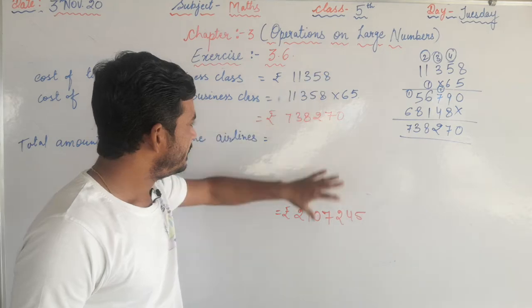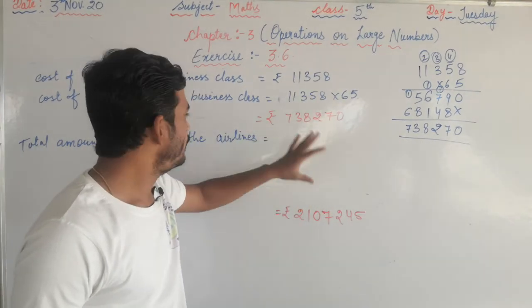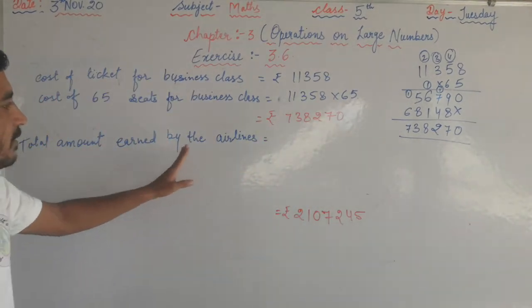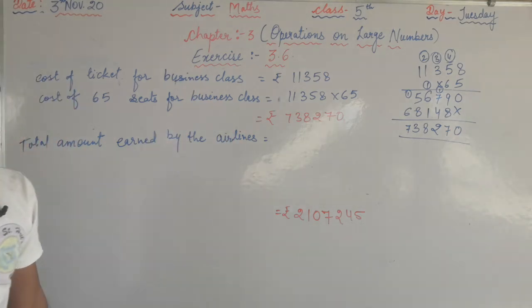So when you add these two, you get the total amount earned by the airlines.